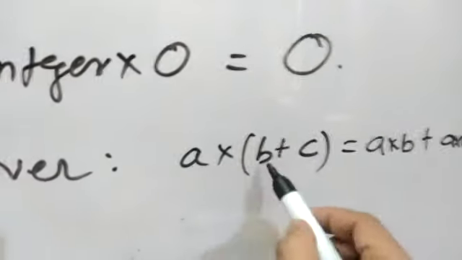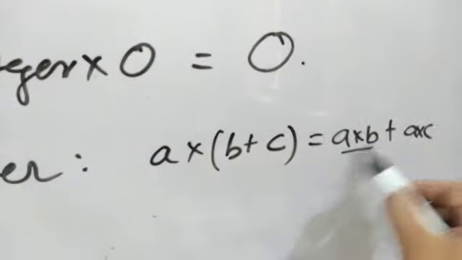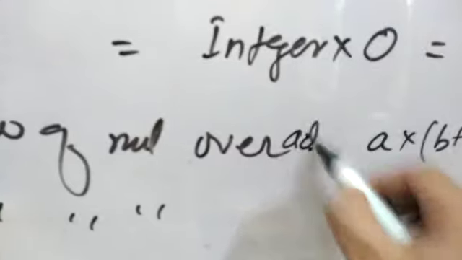It means a into (b plus c) will be equal to a into b plus a into c. This was for addition, and now we are going to study it over subtraction.